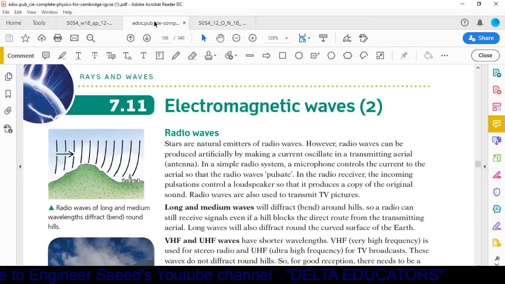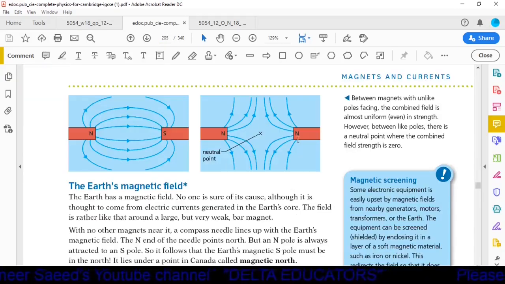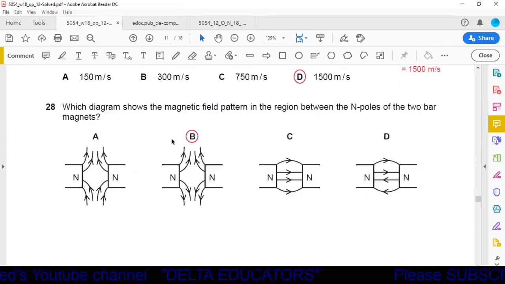Okay, we will also check this one in the book. Here the same thing is asked there in the paper. We have two north poles and the lines of force will move away from each other. The same thing is shown in option B. So option B is the correct one.